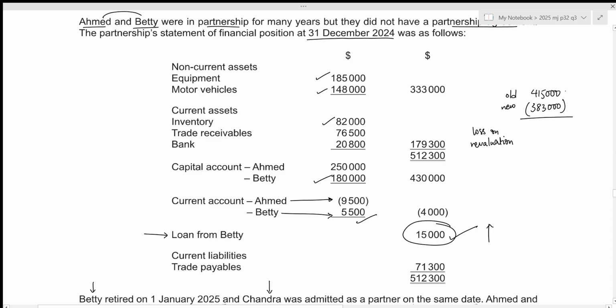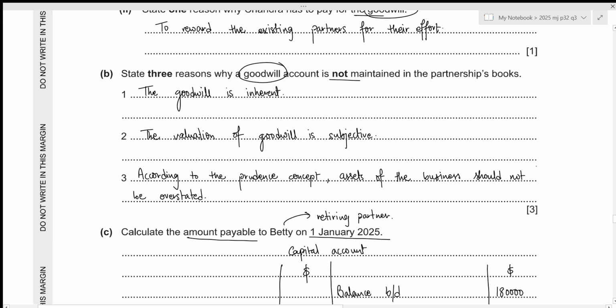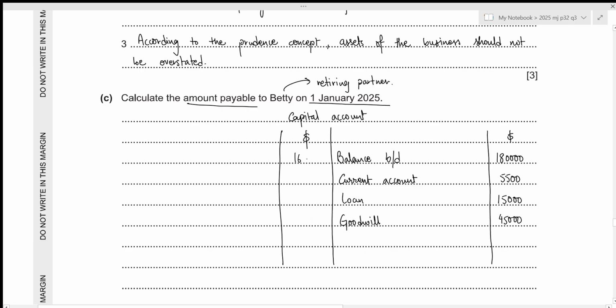So that will just be 415,000 minus 383,000, which results in the value of 32,000. And any profit or loss on revaluation will only be divided among the existing partners, which in this case is Ahmed and Betty. So Betty will have to bear half of this loss. That will just be 32,000 divided by 2, which is 16,000. And this is loss on revaluation, which will reduce her capital balance. So it should appear on the debit side within the capital account. So we have 16,000 as loss on revaluation.